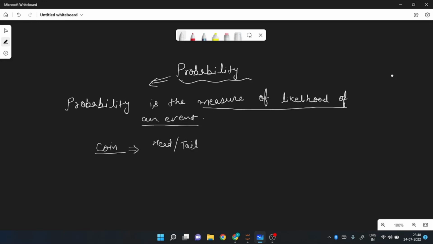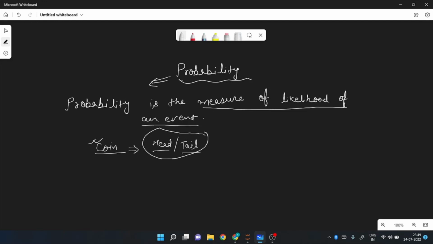So in the case of tossing a coin, this is the measure of likelihood of an event, that is head or tail. In other words, I can say that head and tail is the entire space for tossing a coin.